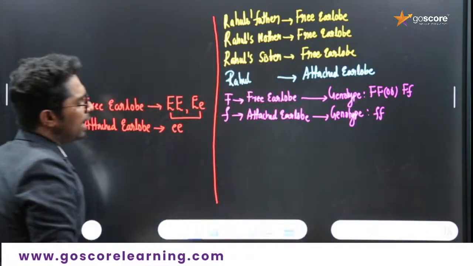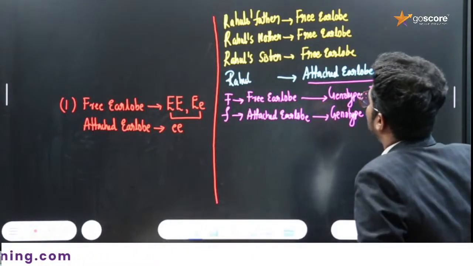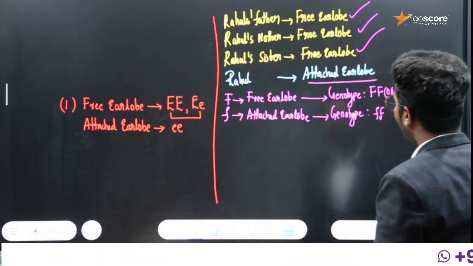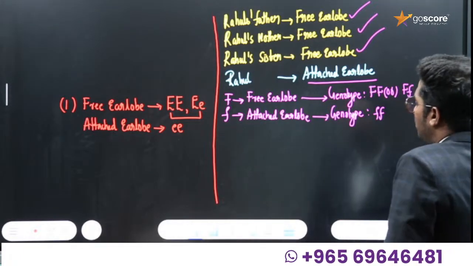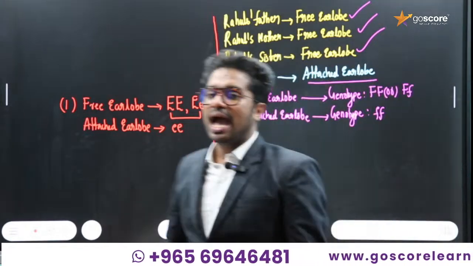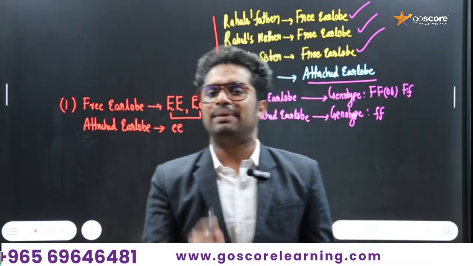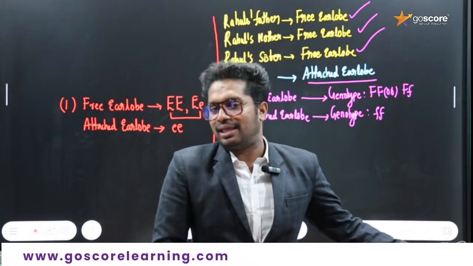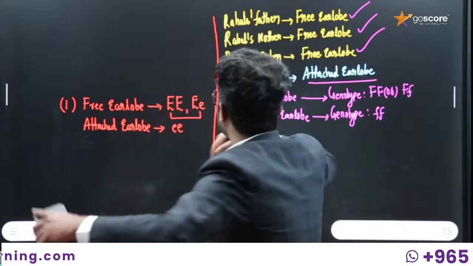Now understand the concept. Rahul has an attached ear lobe, even though it is not present in Rahul's father, mother as well as sister. If the trait is skipped in the parents and sister, but is present in one of the progeny, what is the indication of that? At least the father and mother might be carriers, carrying one recessive allele. With that one recessive allele they still express the dominant trait, that is free ear lobe. This is how you need to understand the answer.